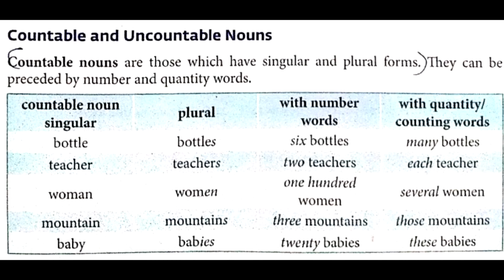Singular. Next one is baby. Plural will be babies. Then 20 babies. And if counting words you are adding, these babies.